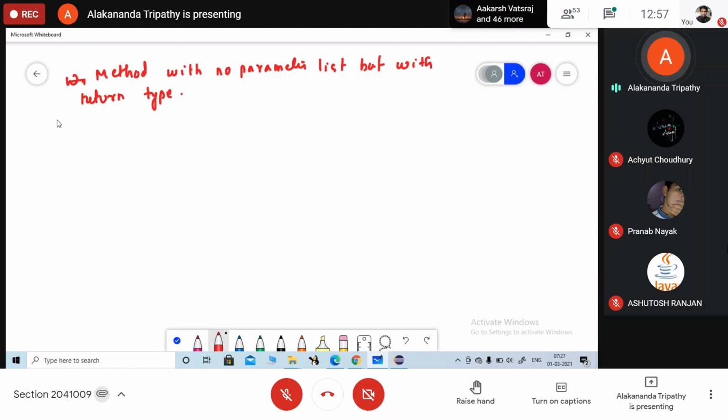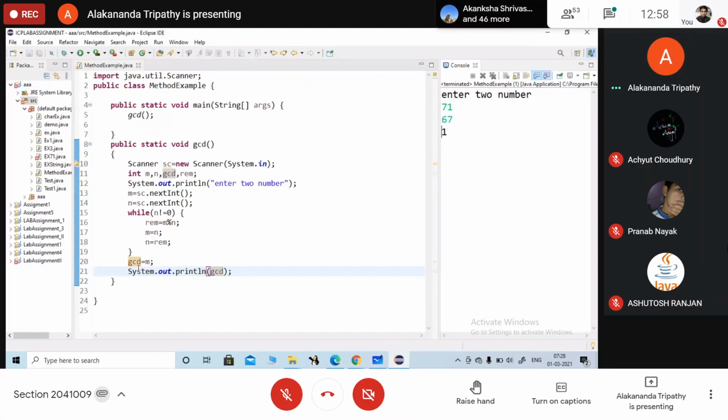Okay, so this type of method will have no parameter list, but it will return a value. The syntax here will be access specifier public static, but with return type. तो ये return क्या करेगा? What will the method return? It will return the GCD to the main method.